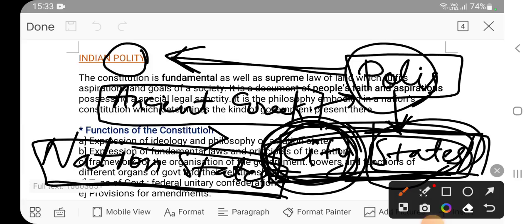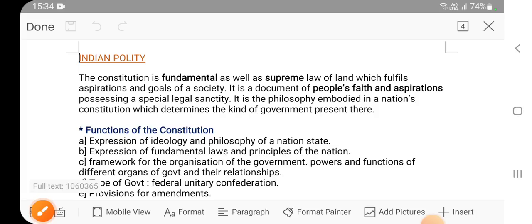But what is the actual meaning? We have already discussed the definition: how a society or a number of people are organized so that they can govern themselves. This is the subject matter of polity. Now if people want to govern themselves, how can they do so? There are many ways. For example, if there are only 20 people, each and every person can participate in the matter of governance, because the number is so small.